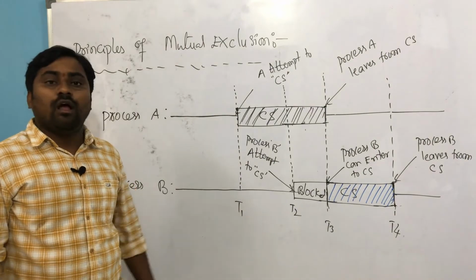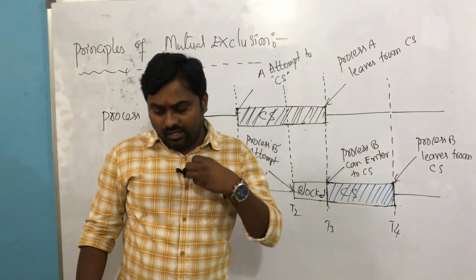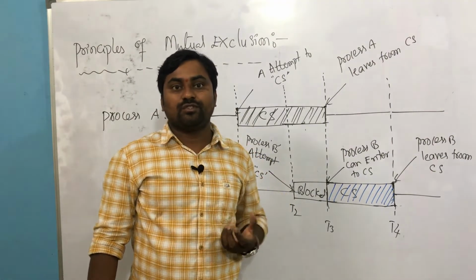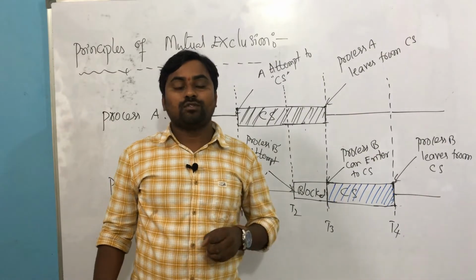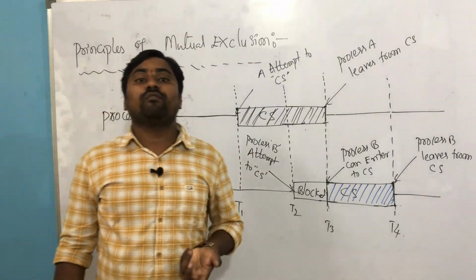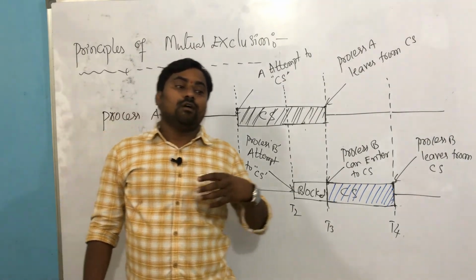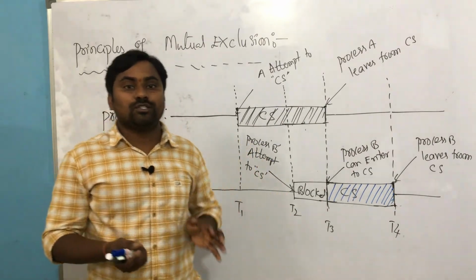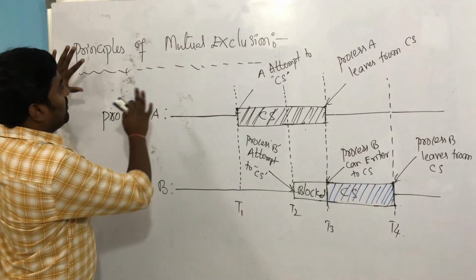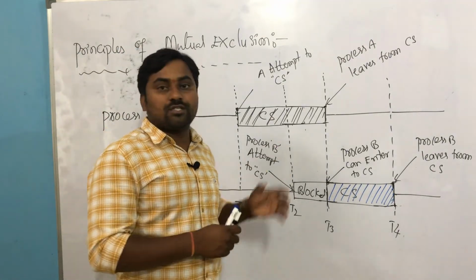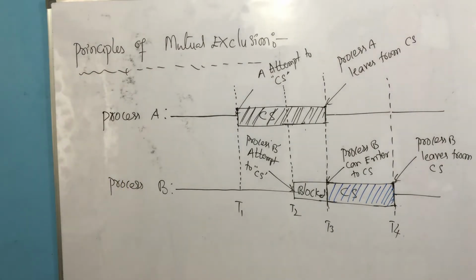Yes, this we require. But this is not sufficient in a concurrent environment like multi-core systems. Other conditions also need to be imposed, like the process should also satisfy progress, bounded waiting, and no assumption made for the speed of the processes or number of CPUs, like architecture neutral, that we need to consider. First you copy this, mutual exclusion. Other requirements I will discuss. You copy first immediately. All of you copy it.